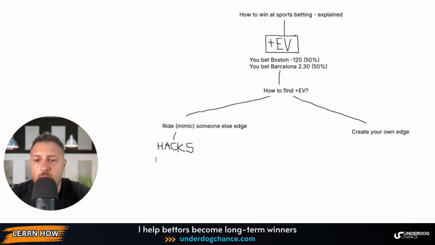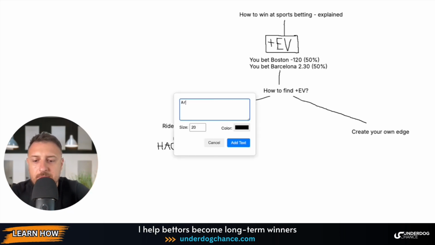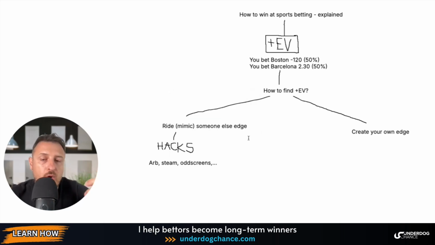What are these hacks? Arbitrage betting, steam moves, odds screens, odds comparisons. When I was younger, I was comparing my local bookmaker with online bookmakers, and when my local bookmaker didn't move the lines, I was simply betting, and I knew this was a good bet.